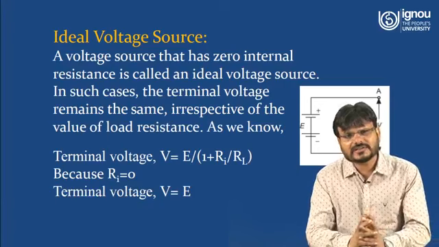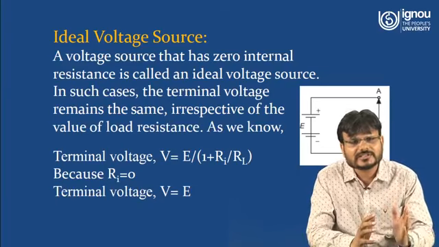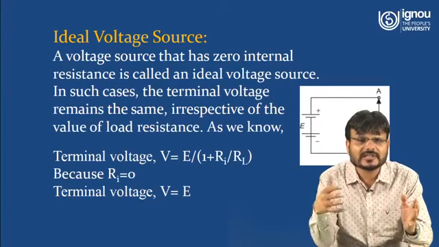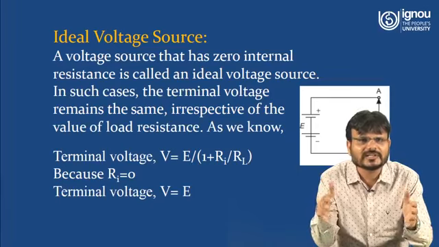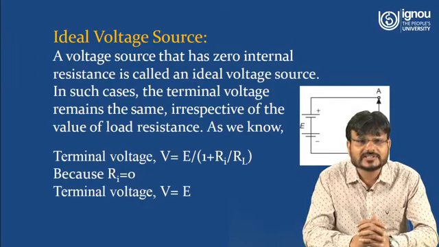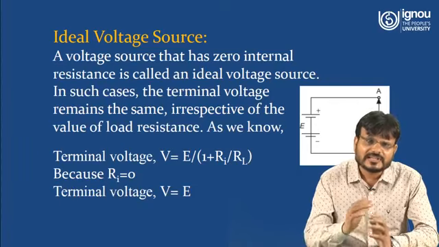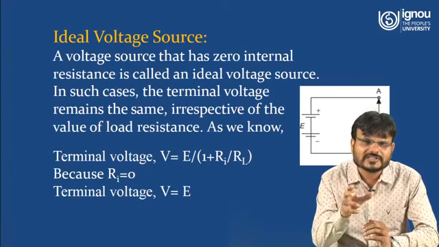Now we have to understand the ideal voltage source. The name itself indicates that whatever voltage is being generated by the energy source should reach the terminal side or the consumer side. That means if terminal voltage is equal to the supplied voltage of the voltage source, then it will be called an ideal voltage source. Or a voltage source that has zero internal resistance is called an ideal voltage source. In such cases, the terminal voltage remains the same irrespective of the value of the load resistance. That means if the load current is increasing, because there is no internal resistance, there is no drop across the internal resistance of the circuit.